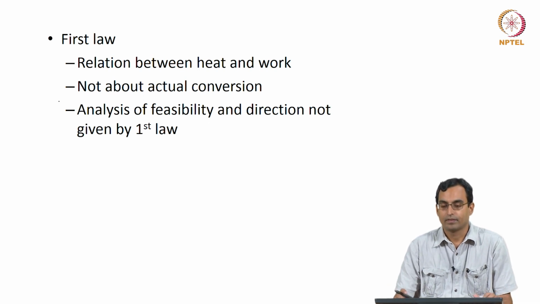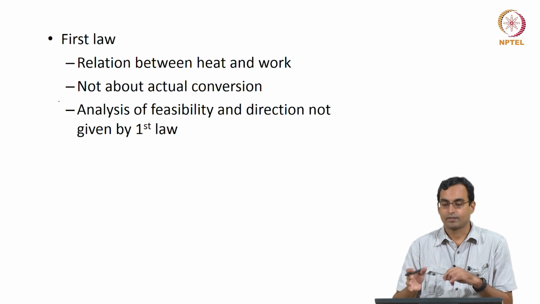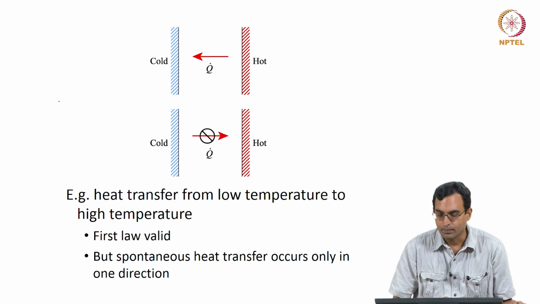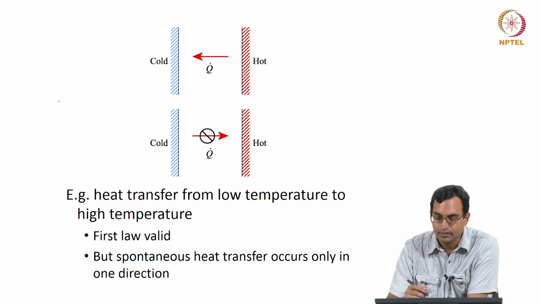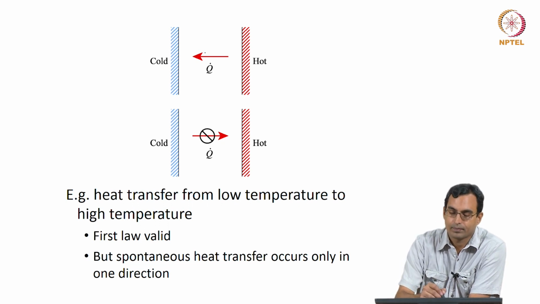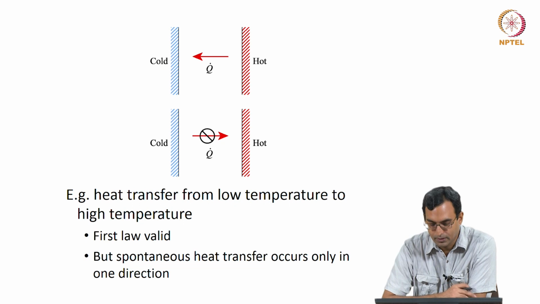So, I can write down the first law and find out something about what the energy transfers would be if the process happened, but the first law itself does not tell me whether the process will happen or not. That is essentially one of the drawbacks of the first law, and I have yet another example here. If a hot substance is brought in contact with a cold substance, we have heat transfer from the hot substance to the cold substance, which we see all the time.